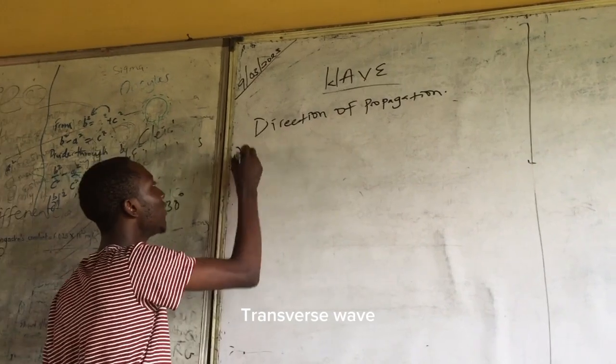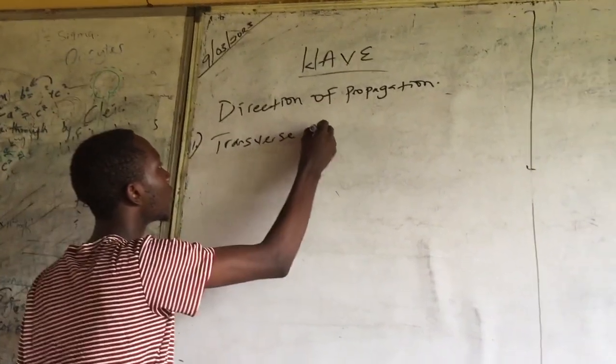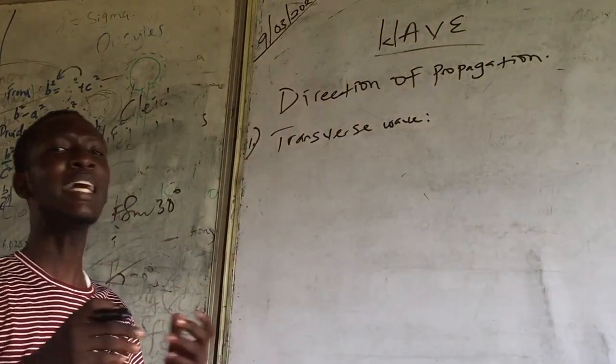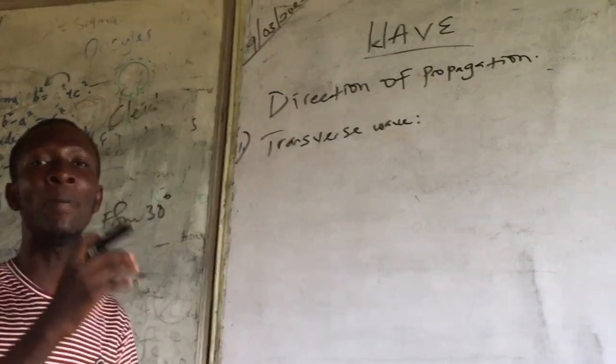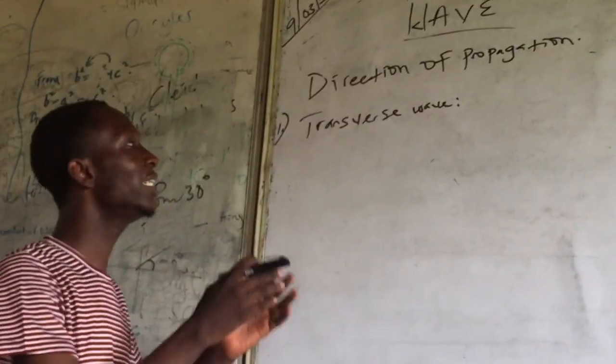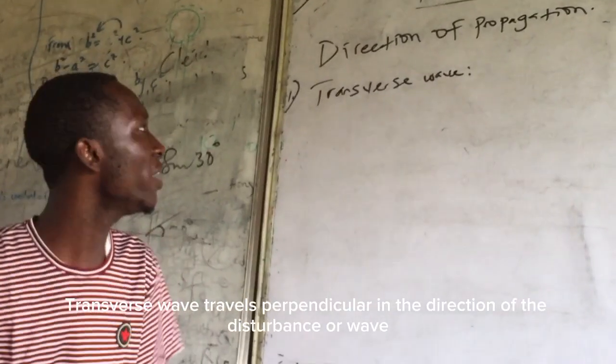One is called transverse wave. Now, transverse wave is a kind of wave that travels perpendicular in the direction of the wave. This is a wave that propagates itself perpendicularly in the direction of the wave.